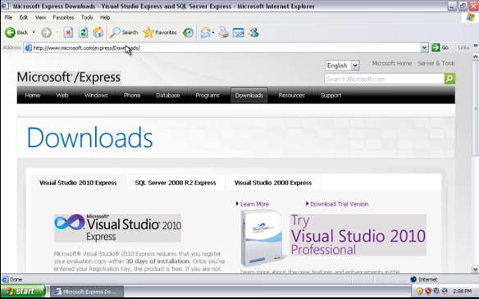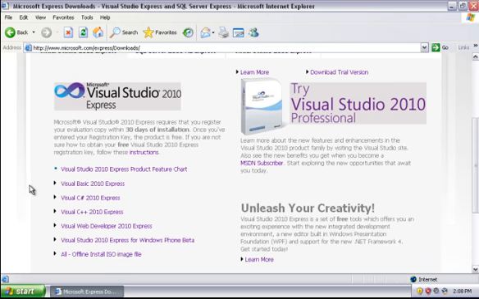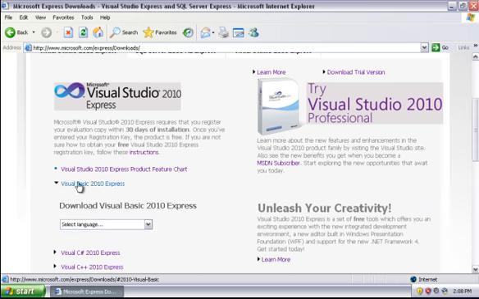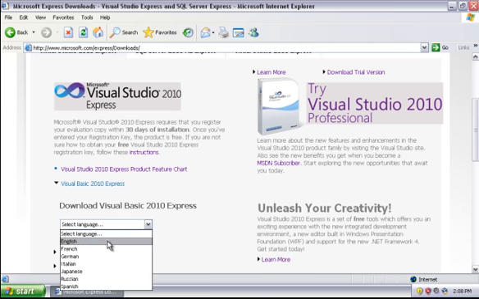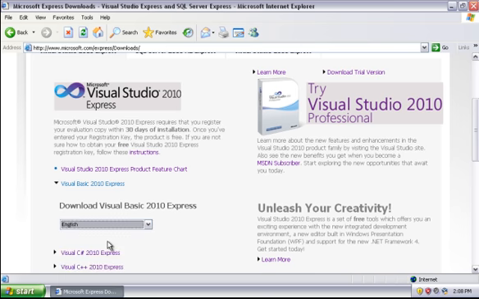If you can't search and find this link, it's microsoft.com/express/downloads. And you should get a page like this. So we're going to go ahead and click on Visual Basic 2010 Express. Select the language. Mine is English. Click on it.